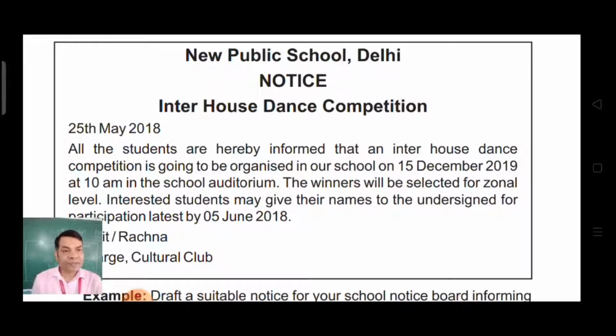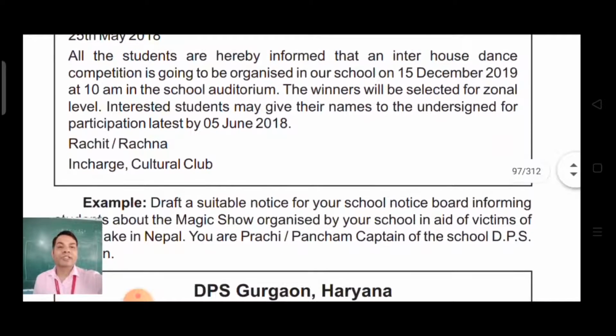Then the winners will be selected for zonal level. Okay, how it is going to be organized and who can take part. So interested students may give their names to the undersigned for participation latest by, you can mention any date according to the date you are writing on.